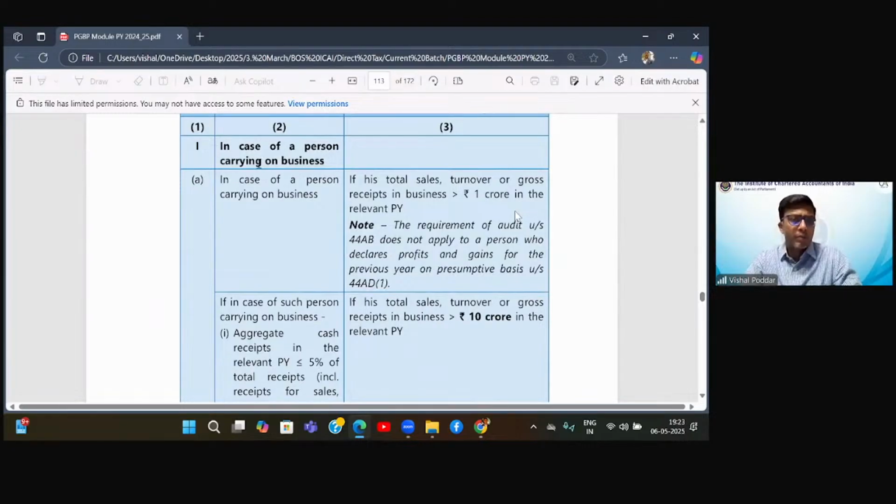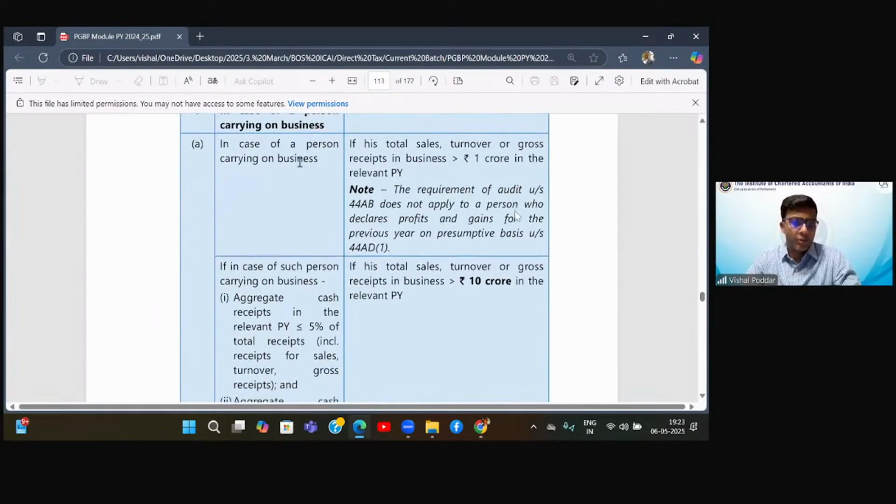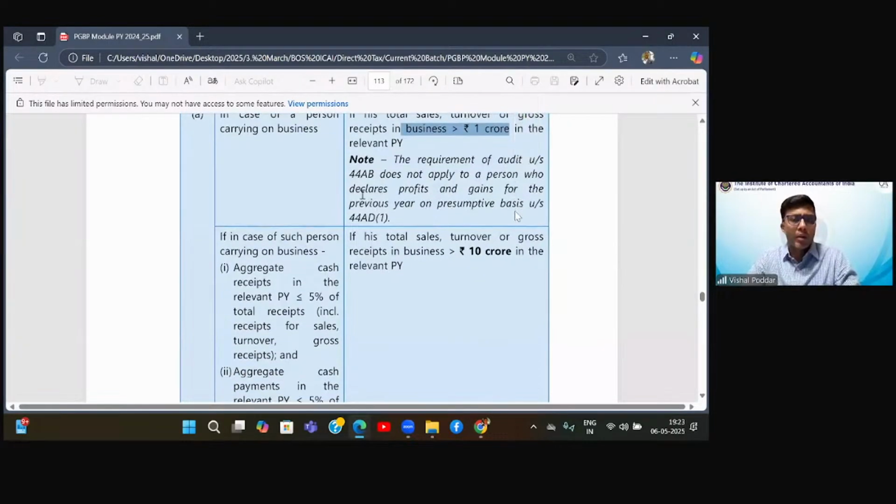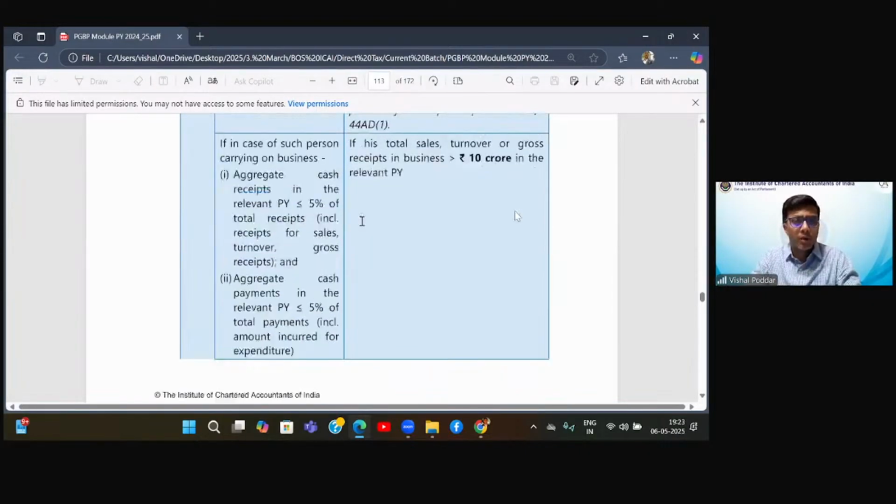So firstly, in case of a person who is engaged in business, so you are carrying on business, you have to get your books audited if your turnover of the business exceeds 1 crore in a particular year. But if you are covered in 44AD, which we just studied, then you have to get books audited when your turnover crosses the 44AD limit, which is 2 crores or 3 crores, as the case may be. Correct? So normally it is 1 crore, but there are some exceptions. One exception is 44AD.